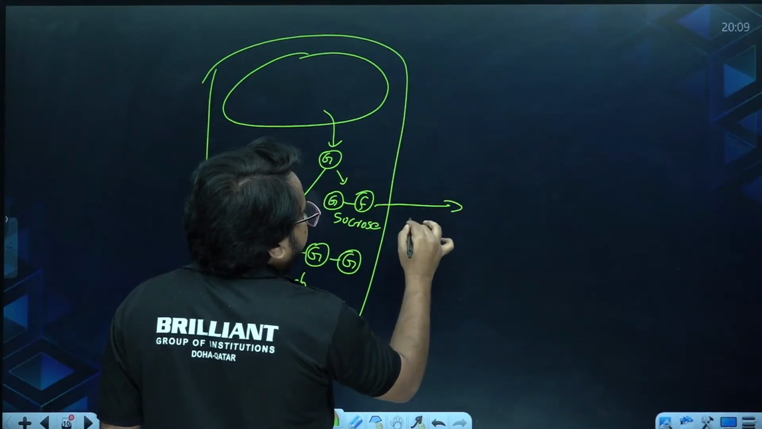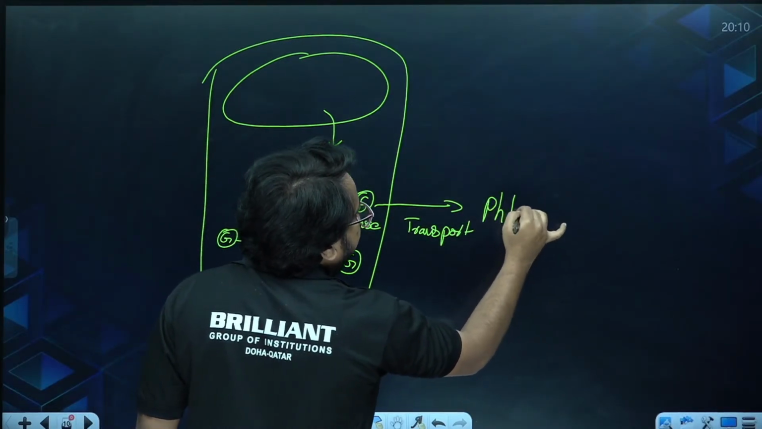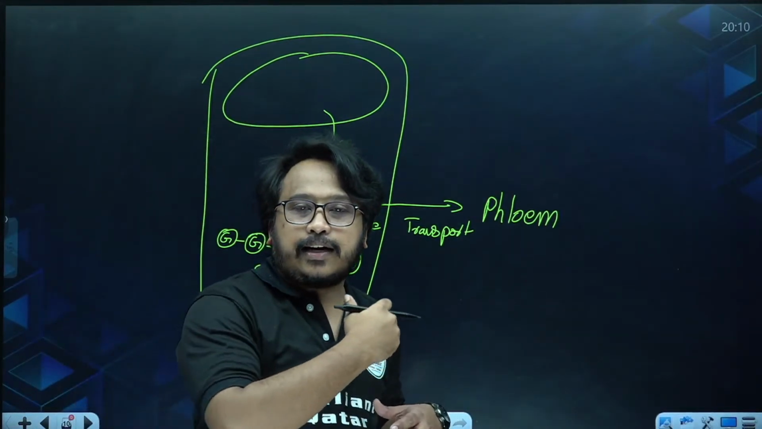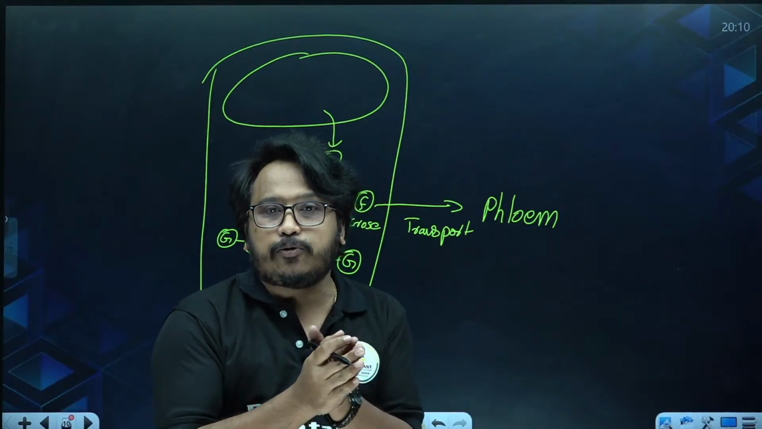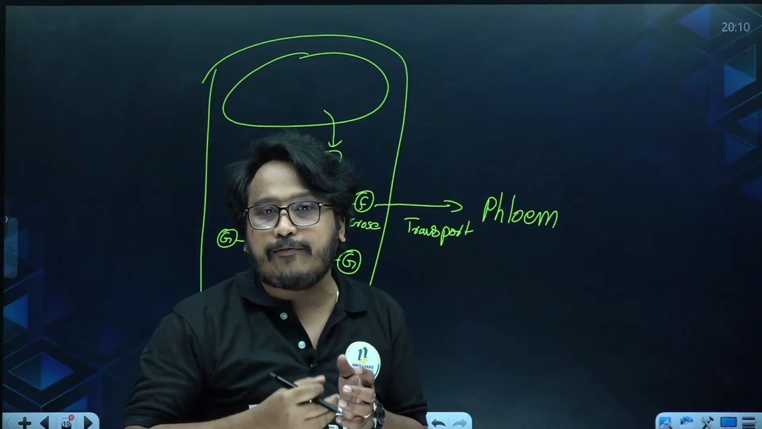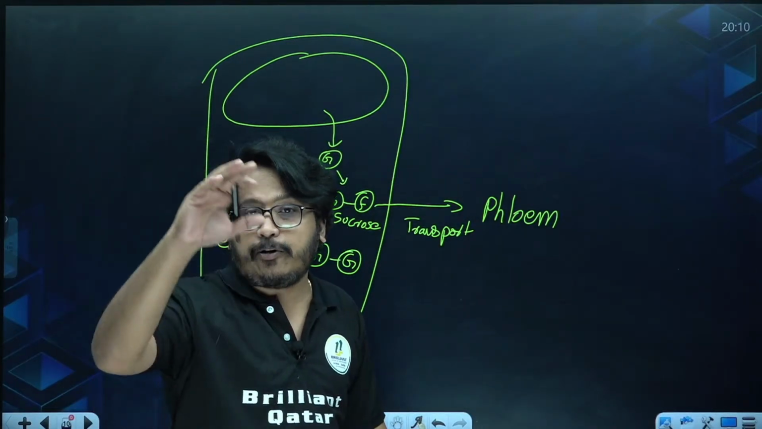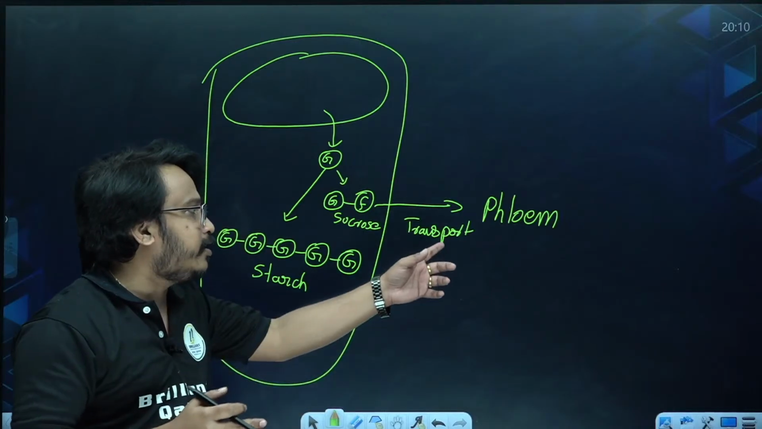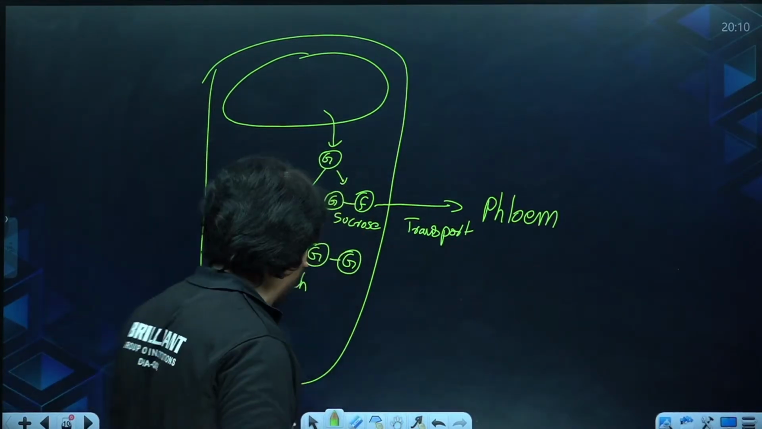This is the transport form of sugar in the plant, which will be loaded into the phloem from the mesophyll cell. Phloem is the conducting tissue in plants. If the plant wants to transport something from the leaf to other parts that require food, that will be done by the phloem only, and the transport form of sugar is not glucose. The transport form of sugar in the plant is sucrose, which is loaded into the phloem. Hope you got this much.